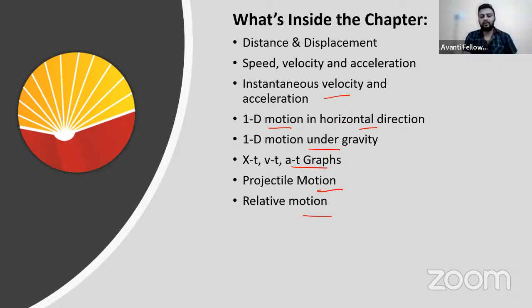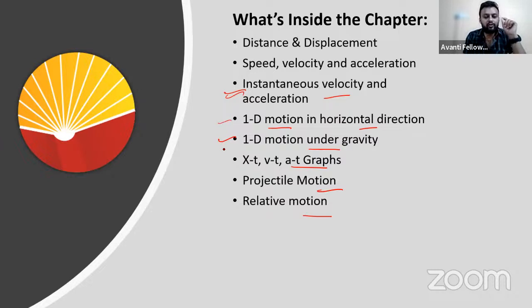From an exam point of view, what are the most important topics from which questions always come? I will tell you: instantaneous velocity and acceleration, the part covering calculus. And then motion under gravity is very important. However, we cannot ignore horizontal motion, but that is very simple.